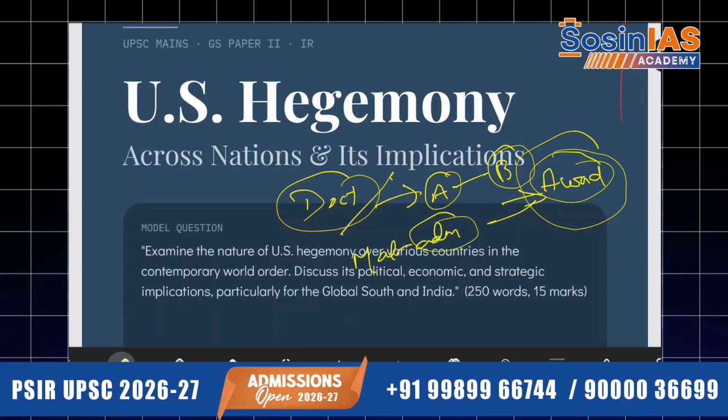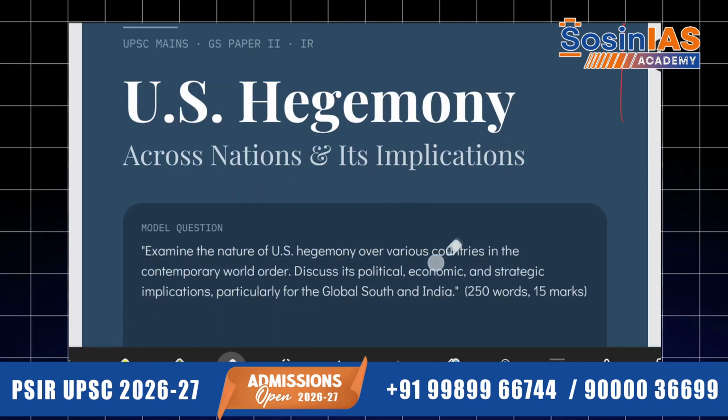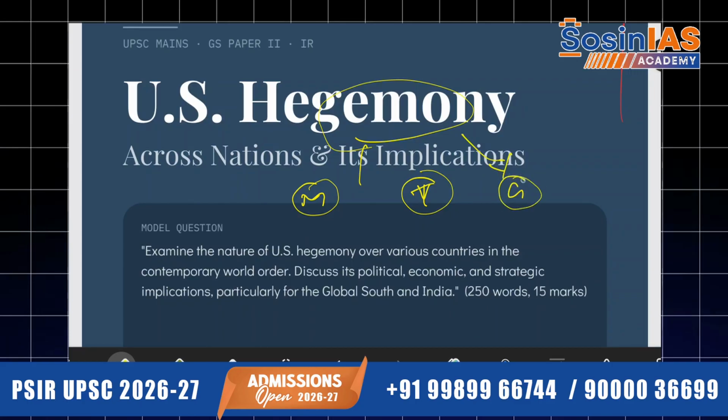That's why US hegemony does not restrict itself only to military operations, or only to terrorism, or only to global peace. Now just see what they have done with Venezuela. On the pretext that the Venezuelan government is promoting narcotics and drug imports into the USA, they have just taken over the president himself.